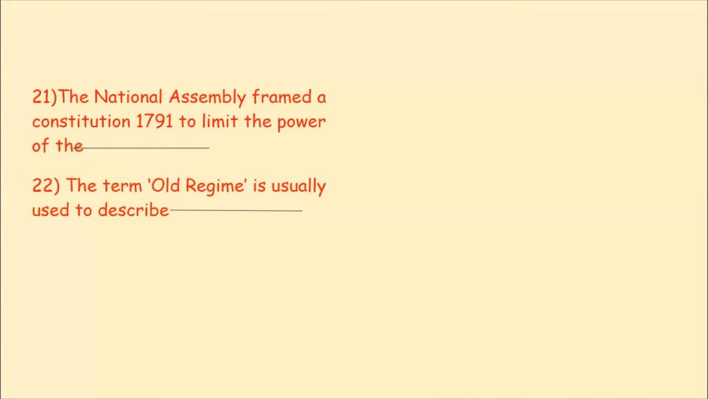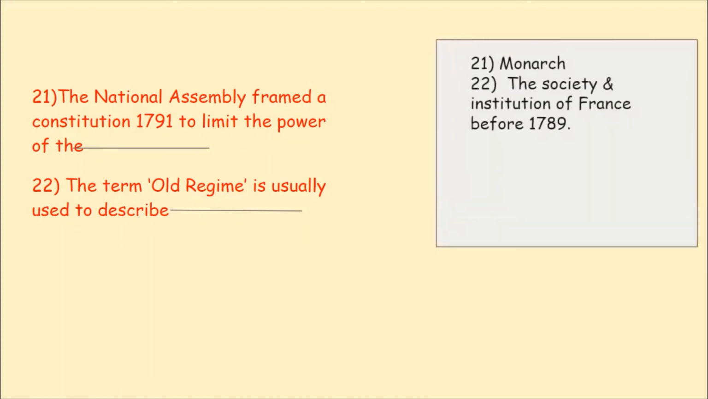Now it's kind of fill in the blanks. The National Assembly framed a constitution in 1791 to limit the powers of the monarch. You can also write king. The term old regime is usually used to describe the society and institutions of France before 1789.